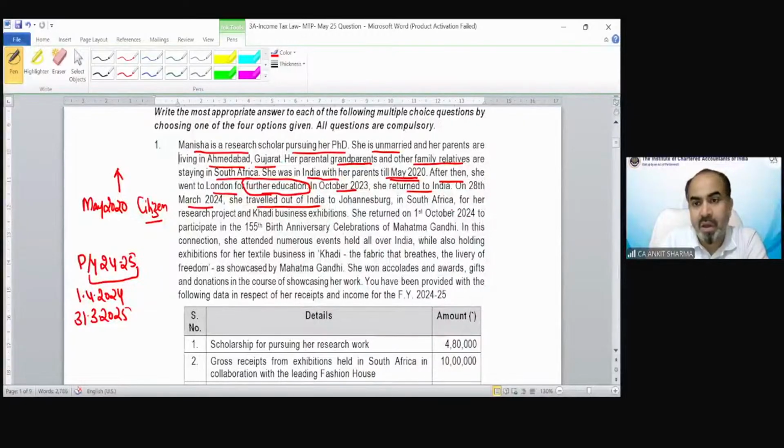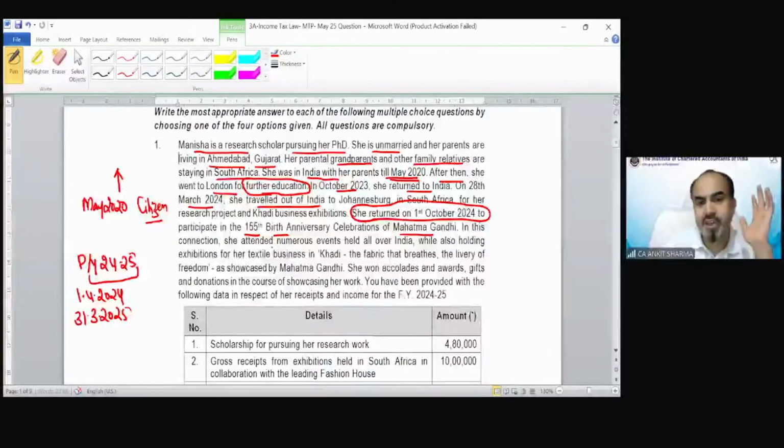Fine. For her research project in the Khadi business exhibition, she returned on 1st October 2024. So she came back into India in my previous year on 1st October 2024 to participate in the 155th birth anniversary celebration of Mahatma Gandhi.